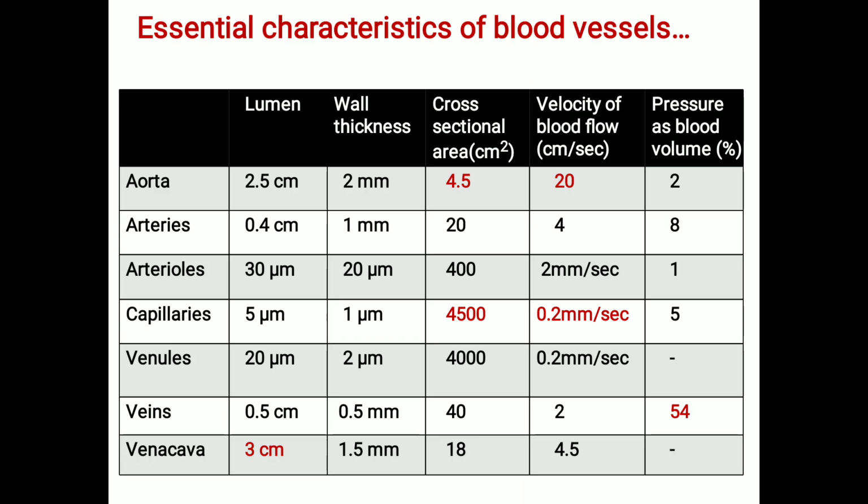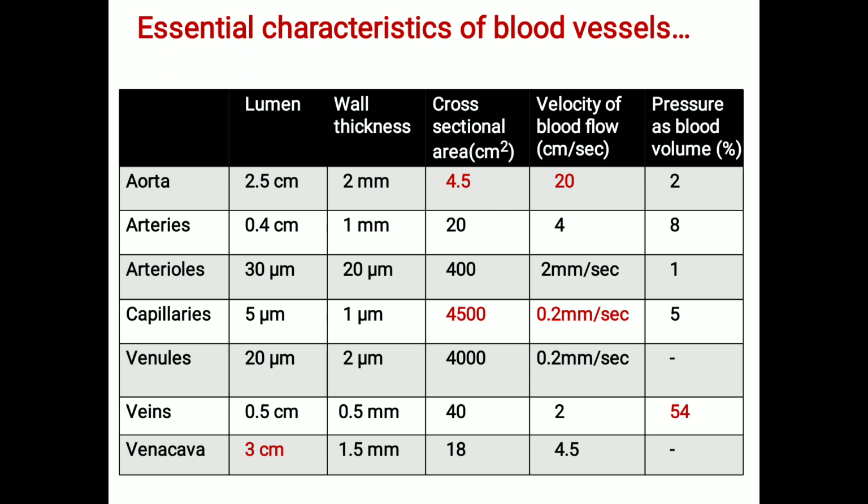So here in the dynamics of blood flow, the most important is the flow cross-sectional area relationship. So it is the relationship between the average velocity of blood flow to the total cross-sectional area of the vascular circuit. The increase in the total cross-sectional area of the blood vessels decreases the velocity of blood flow.